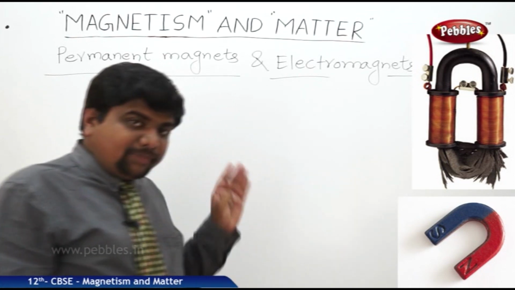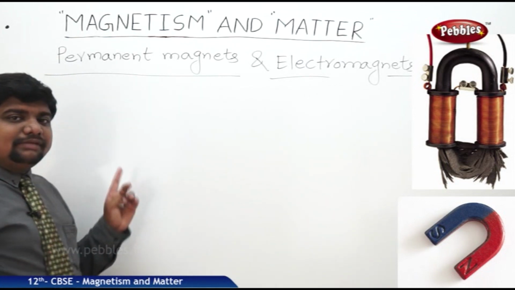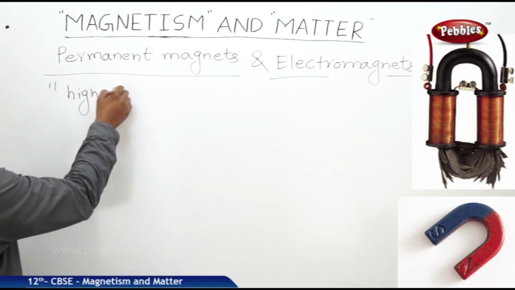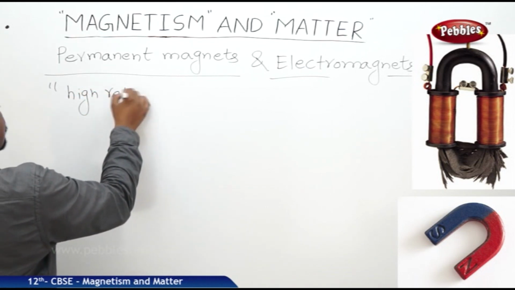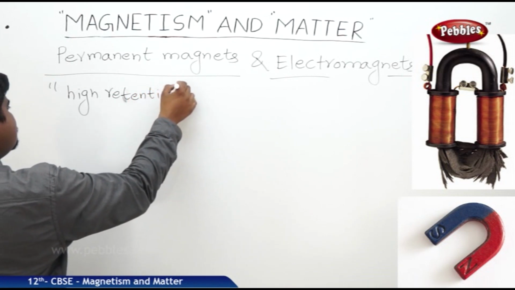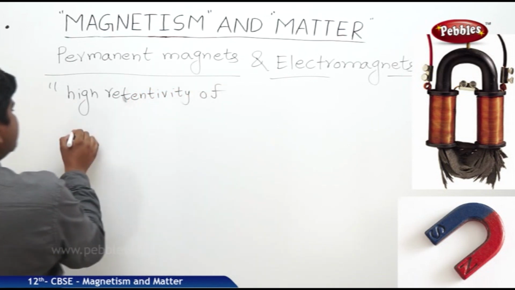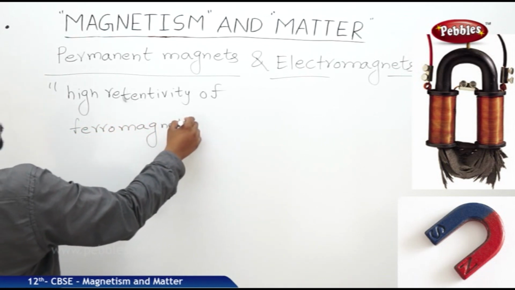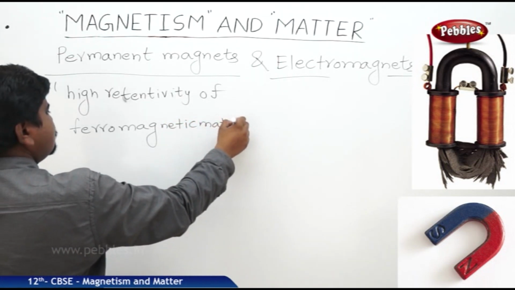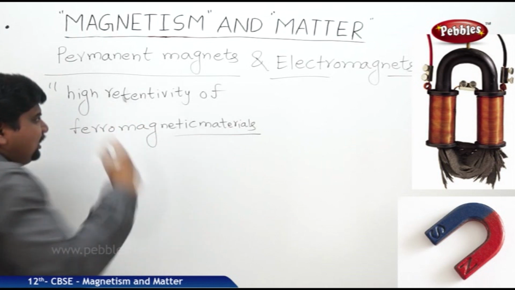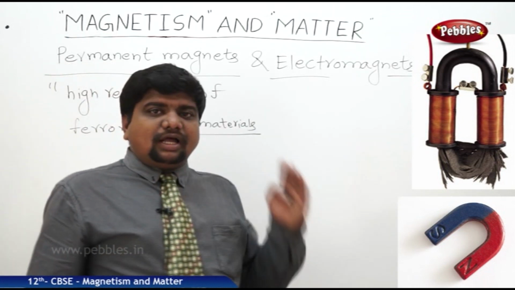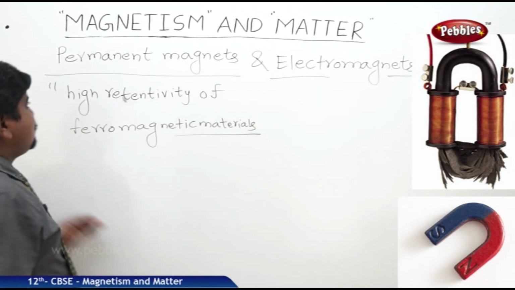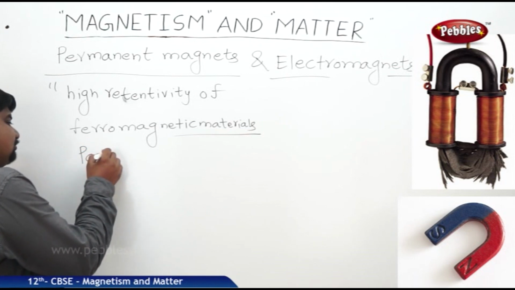Those are called hard ferromagnetic materials. In other words, they are said to be permanent magnets. So high retentivity ferromagnetic materials, which are able to store the magnetic field for a long interval of time, are called permanent magnets.